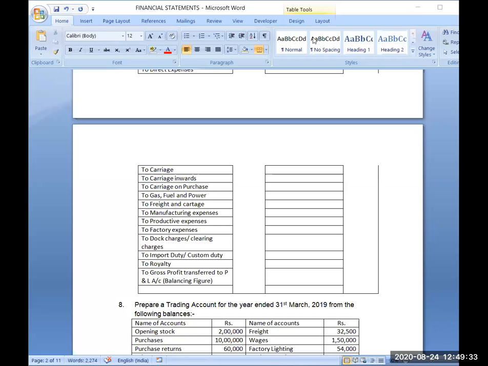Then royalty. What is royalty? Royalty is a payment made for using the product or invention of some person. Like you are using accountancy books.